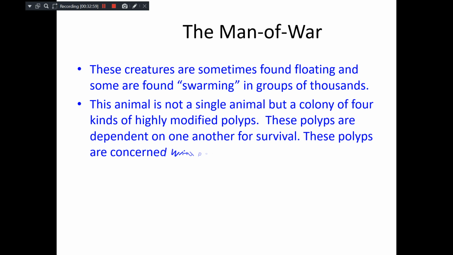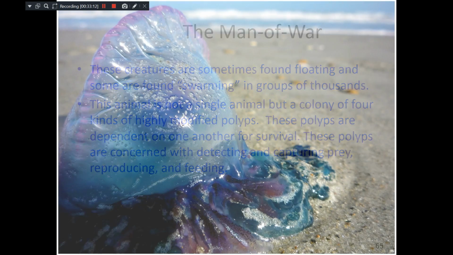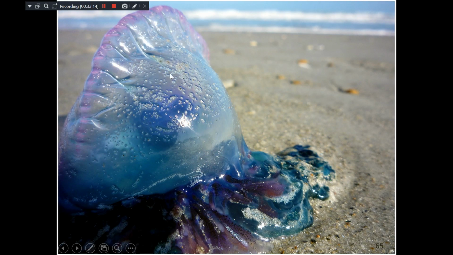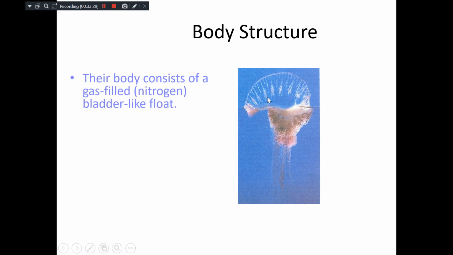The animal is not a single animal, because any animal you take has four different independent polyps. The polyps are concerned with detecting prey, capturing prey, reproducing, feeding, floating, for everything. See, this is the Portuguese man of war. The head is a pneumatophore. It's also a polyp, which is the gas-filled one, and the function is to float. Usually in the ocean it looks like that, as if it is floating.